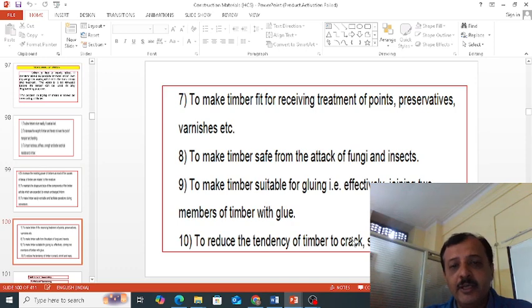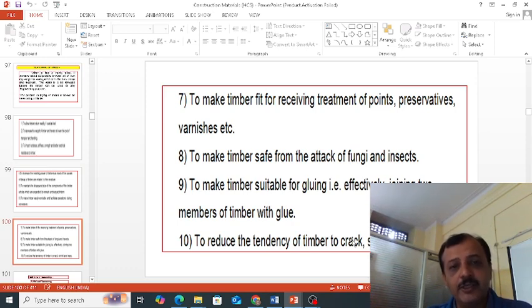And to make the timber fit for receiving treatment like paints, preservatives and varnishes. If you want to do the painting, the timber should be well seasoned. Seasoned timber will take good polishing also. Unseasoned timber, you should not polish or paint, because later on when it shrinks, the entire painting work will get spoiled.